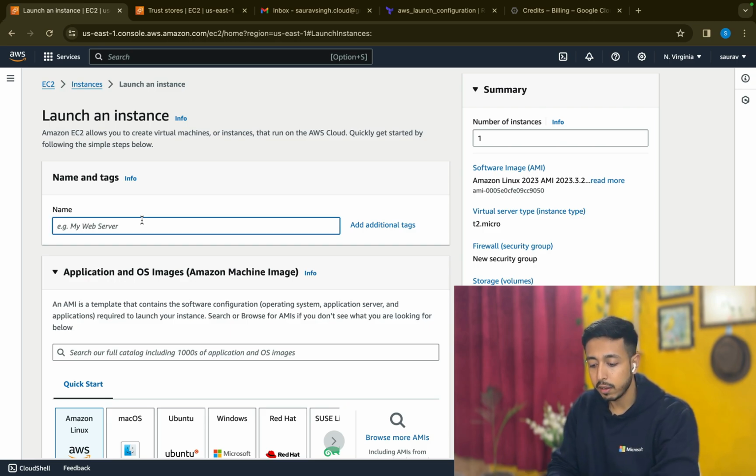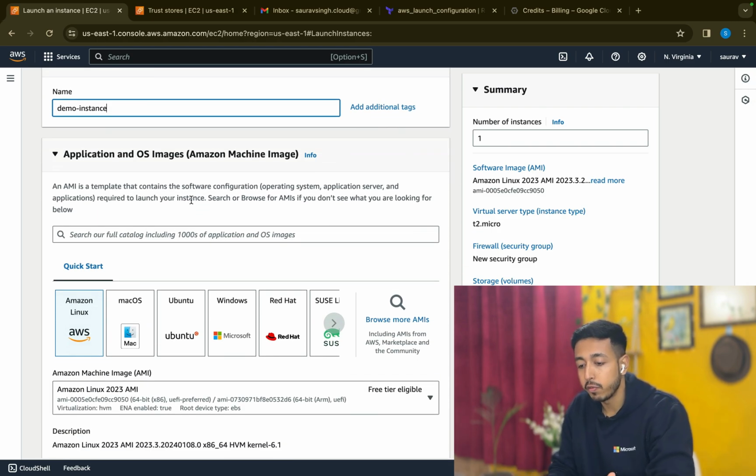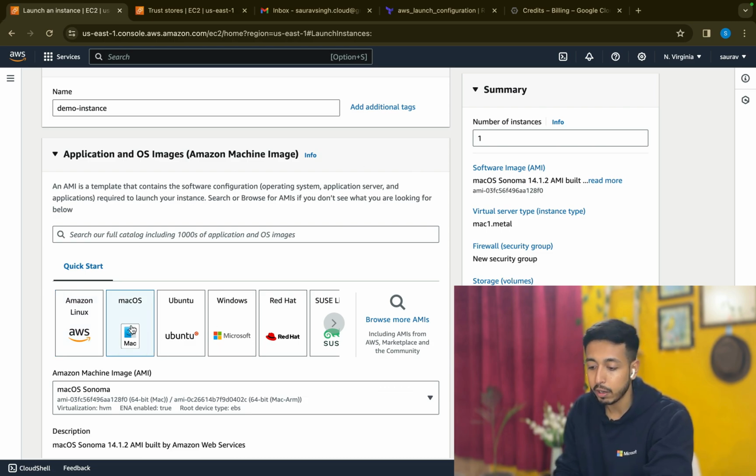So let's create this. I will name it maybe demo instance. And now it is asking which kind of OS. Whenever you go to buy a laptop, you decide that you want to buy a Mac laptop or a Windows laptop. So if you want to create a Mac OS, you can create a Mac OS.